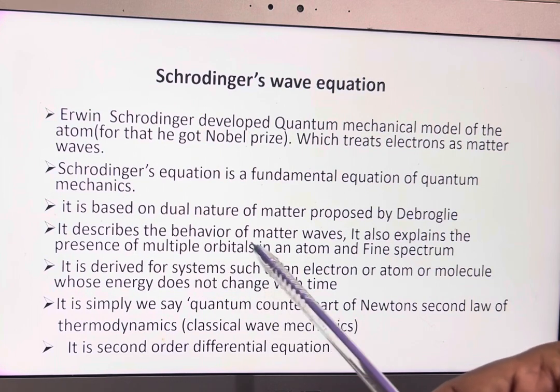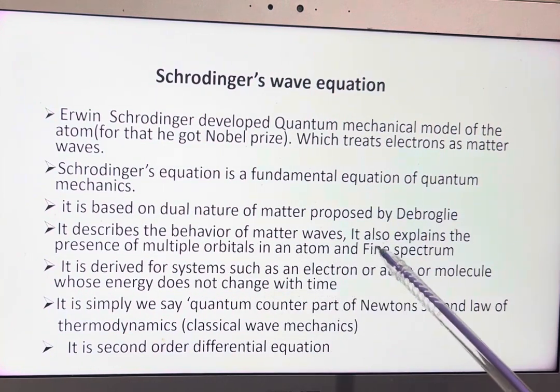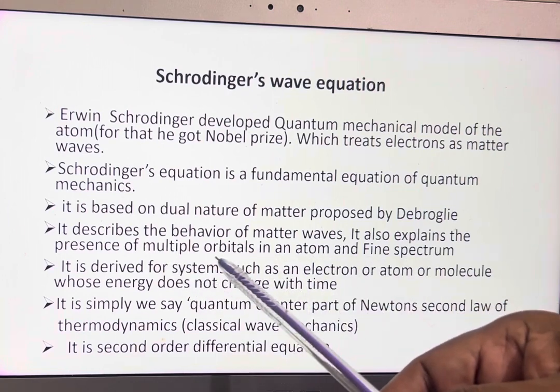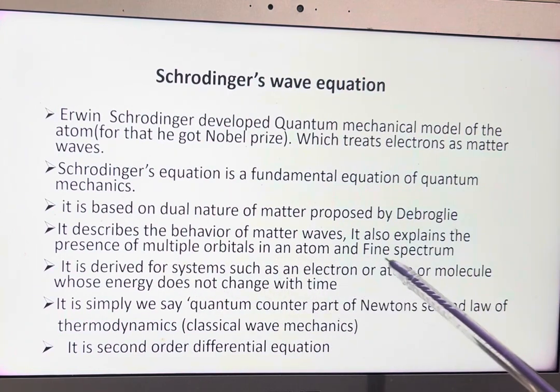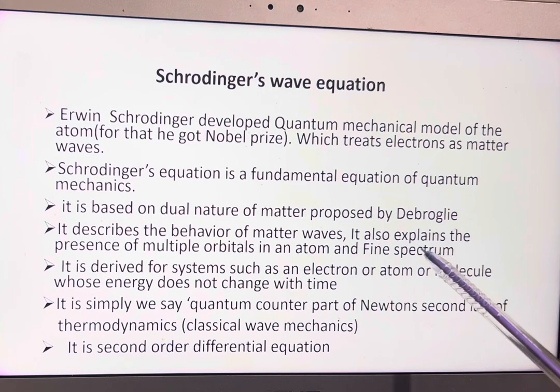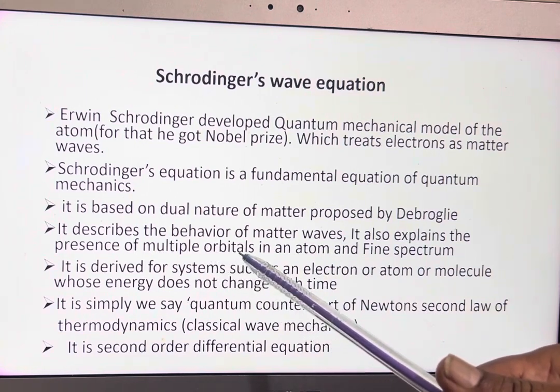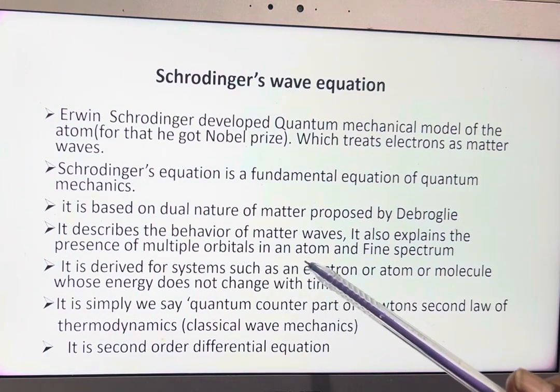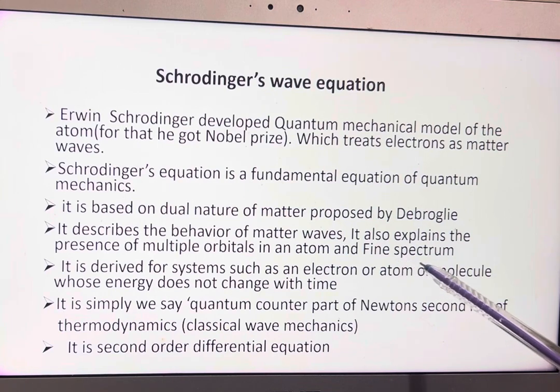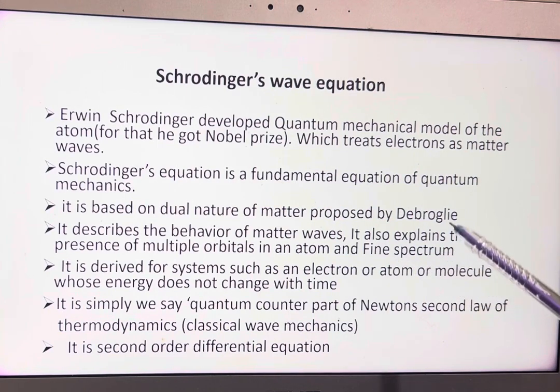It describes the behavior of matter waves and it also explains the presence of multiple orbitals in an atom, or fine spectrum. Generally, Bohr's theory is applicable for one electron systems like hydrogen and hydrogen-like atoms, helium plus, lithium 2 plus and so on. It could not explain the fine spectrum, but the Schrödinger wave equation helps to explain the multiple orbitals in an atom and the formation of fine spectrum for the atom.